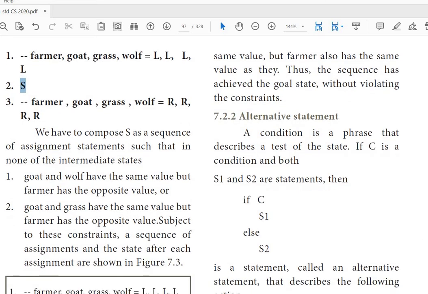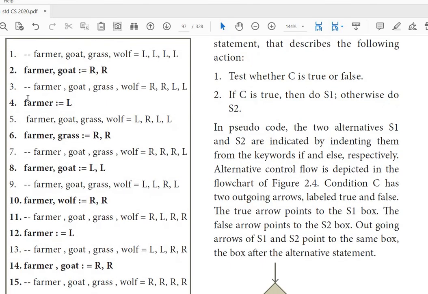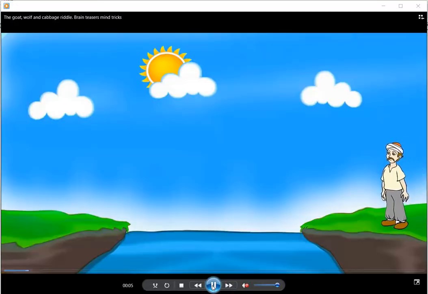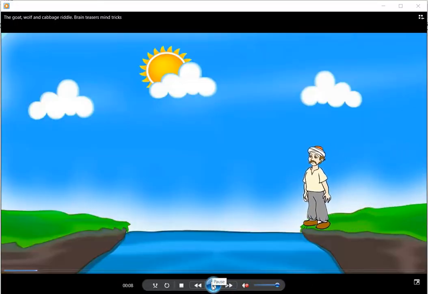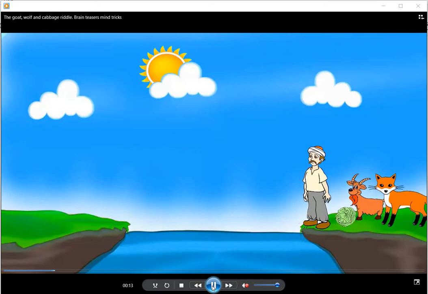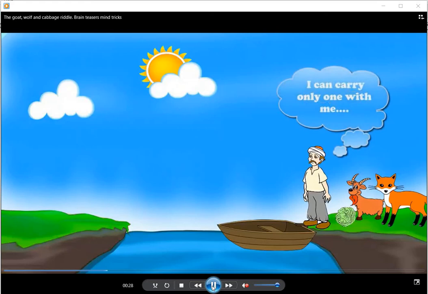So the steps are here. First, the farmer and goat alone go to the right side. So see here, there are four things: farmer, wolf, goat, and the grass. They need to cross the river and come from one side to the other side. So only one thing can travel along with the farmer. So first the farmer is taking the goat.